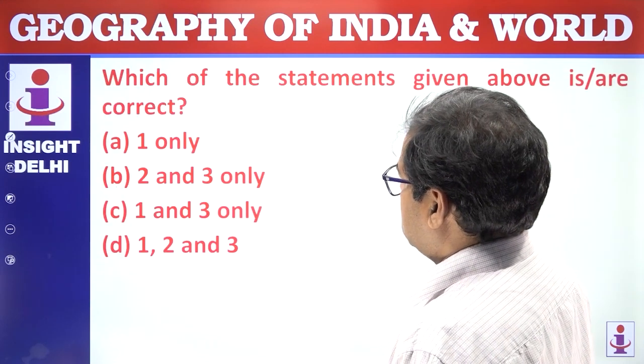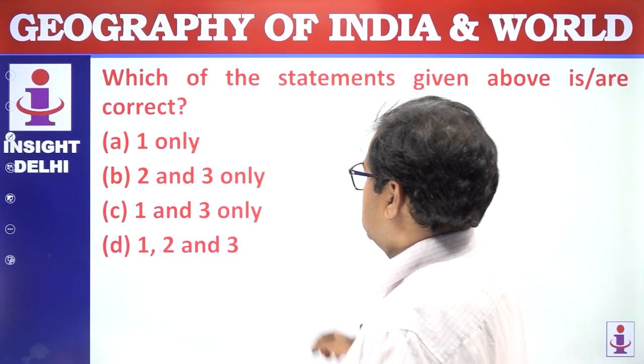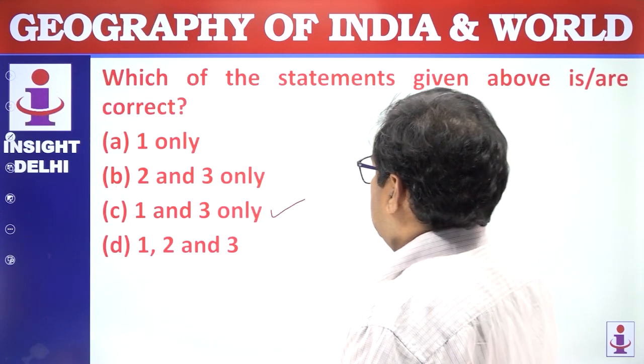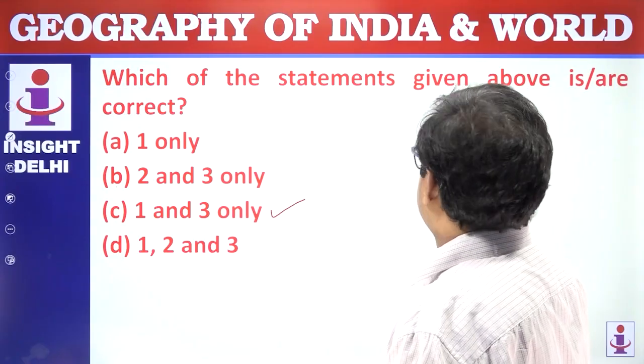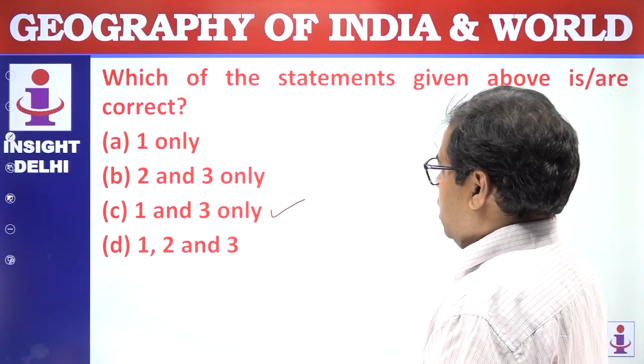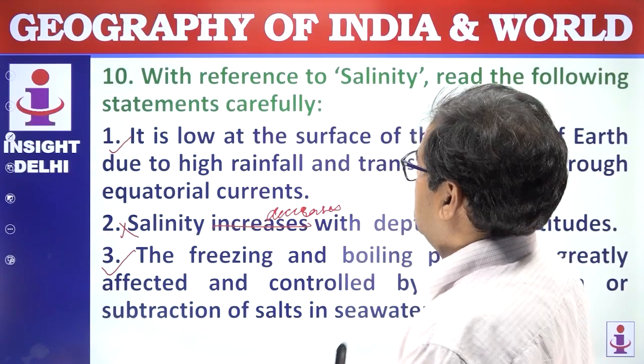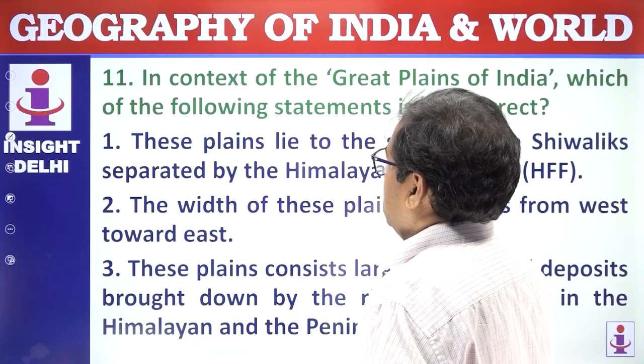Right, 2 is wrong. 1 and 3 is correct. Answer is C. Right. Next question. Yes, answer is C. Next question.